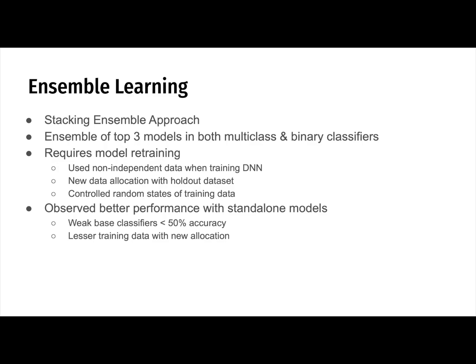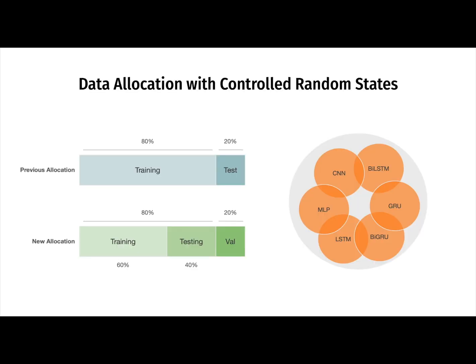A new data allocation was used on ensemble learning experiments with controlled random states for preventing overlapping of data. The models performed better individually, possibly because of weight-based classifiers with accuracies lower than 50% and lesser training data with the new allocation used. The details of the ensemble learning approach are discussed in the next 3 slides.